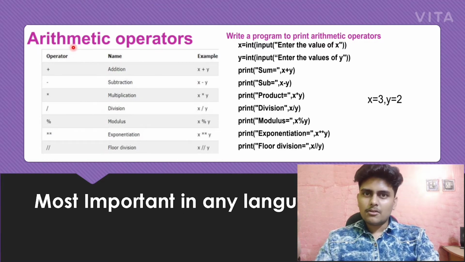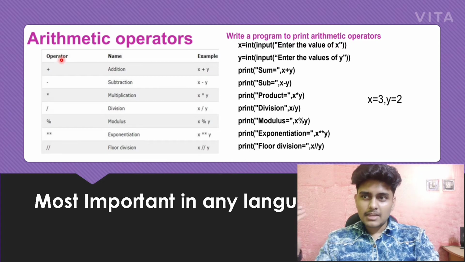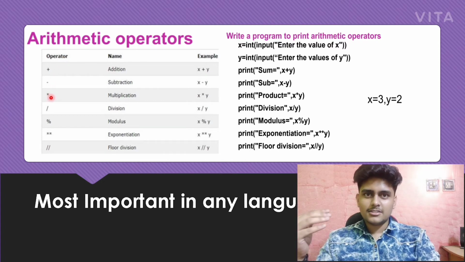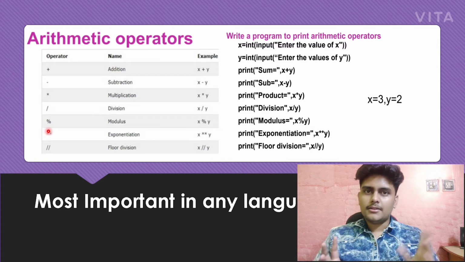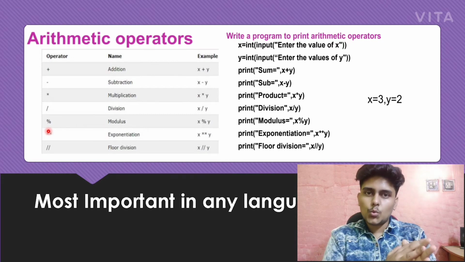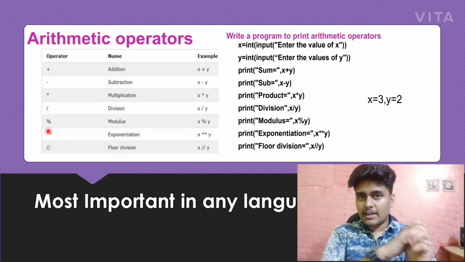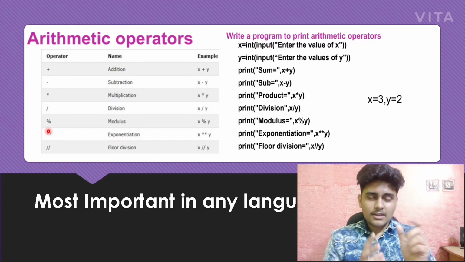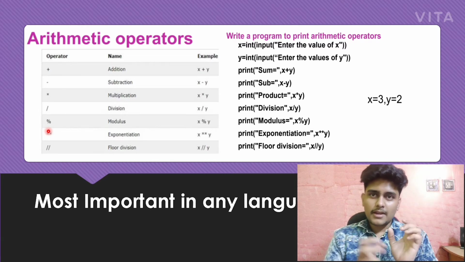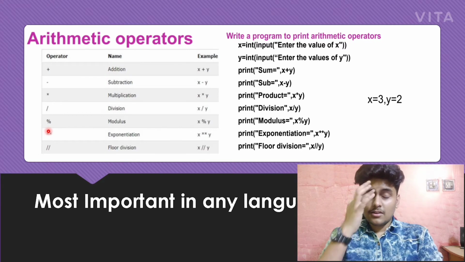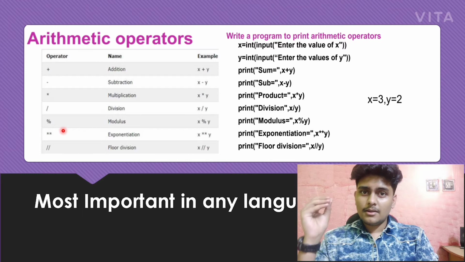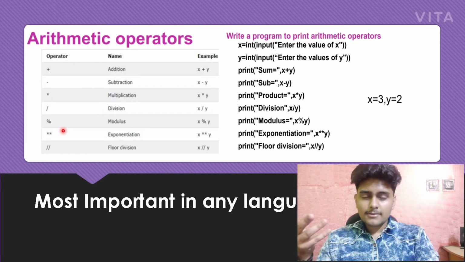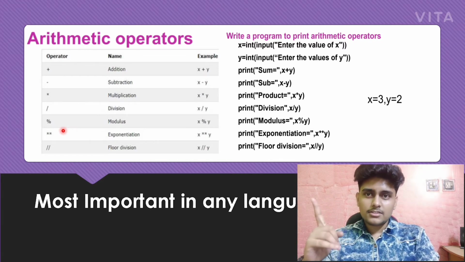So what are arithmetic operators? Arithmetic operators are plus, minus, star, that is multiplication, slash for division, and modulus. What is modulus? Modulus finds the remainder. When you divide 10 by 2, the remainder is 0. When you divide 10 by 3, the remainder is 1. When you divide 10 by 4, the remainder is 2. It will print remainders. 10 mod 9, it will print 1, the remainder is 1.